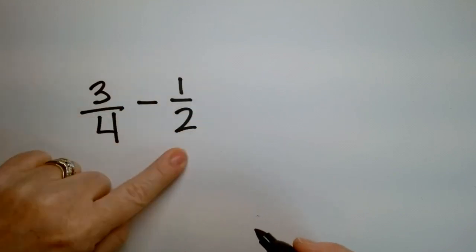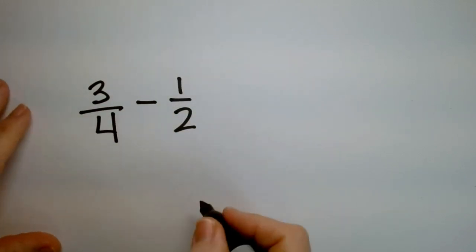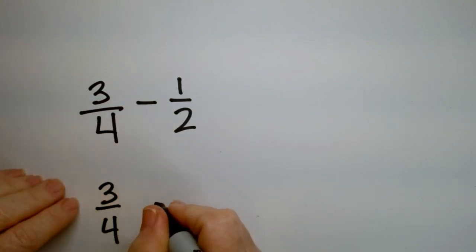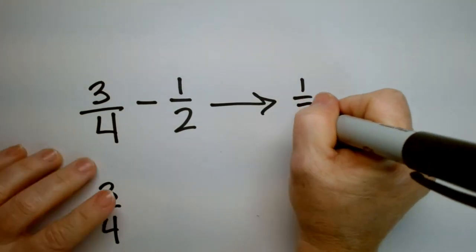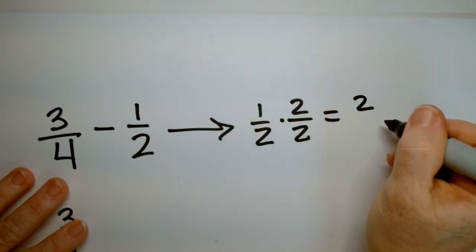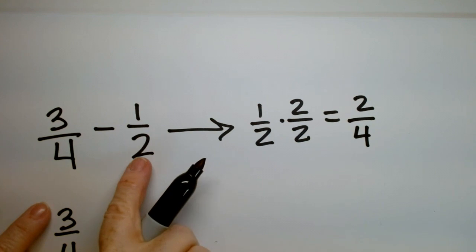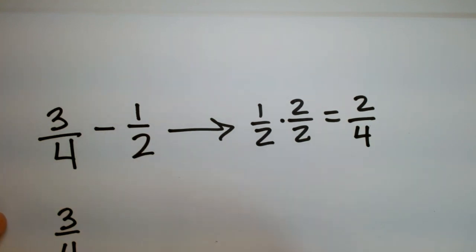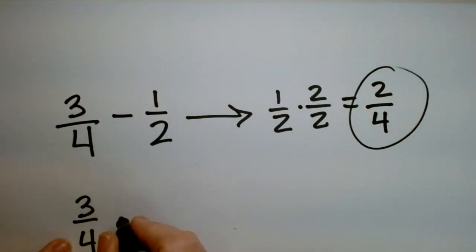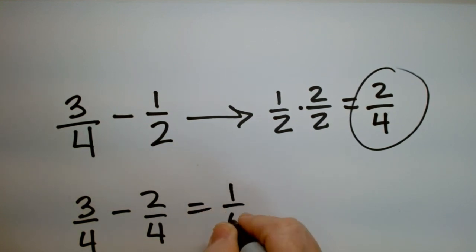Okay, the other way is to notice that 4 and 2 are related. So I have 3/4, and then I can scale this one up. Here, let's just look at the half. If I multiply this by 2 over 2, 1 times 2 is 2, 2 times 2 is 4. Now the denominators are the same. So if I can scale one of them up to match the other one, then I can do that. I don't have to touch this one at all. So 3/4 minus 1/2, which is also 2/4, is 1/4.